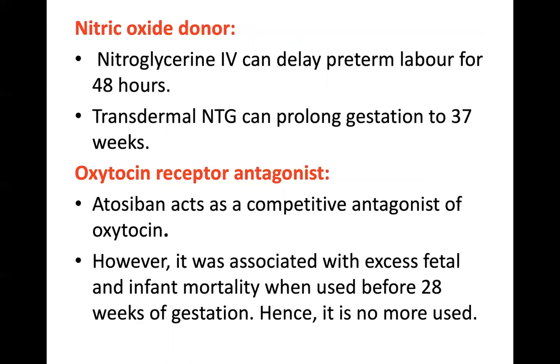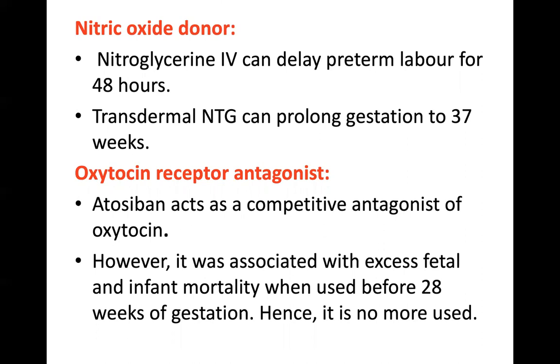Coming to nitric oxide donor, nitroglycerin IV infusion can delay preterm labor for about 48 hours. Transdermal nitroglycerin can prolong gestation to 37 weeks. Oxytocin receptor antagonist atosiban acts as a competitive antagonist of oxytocin.